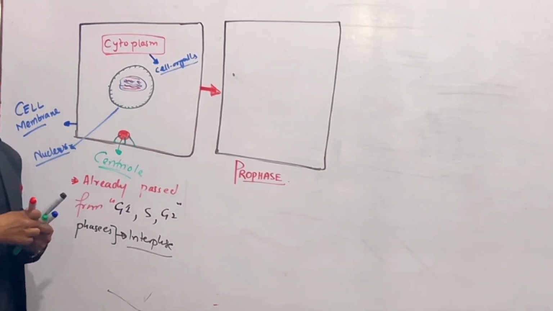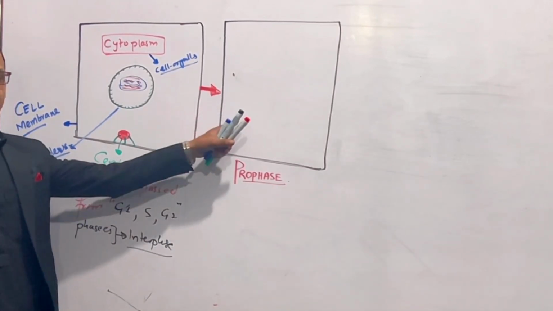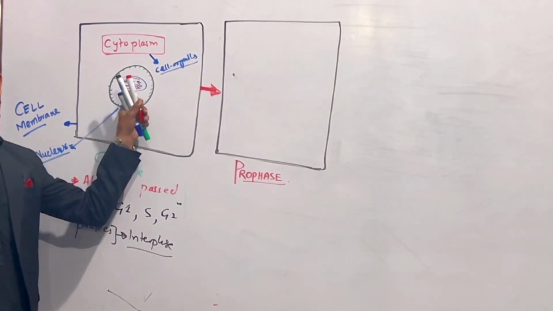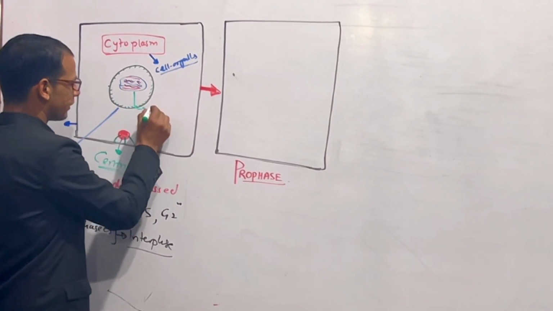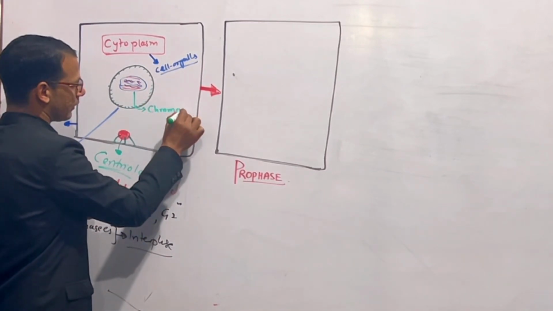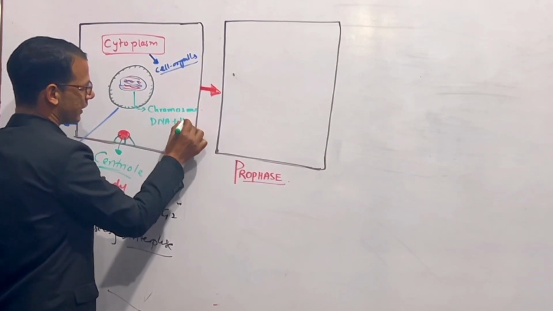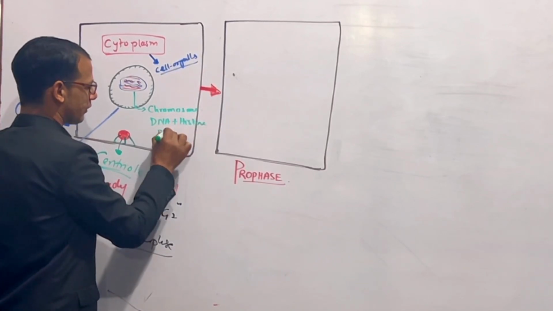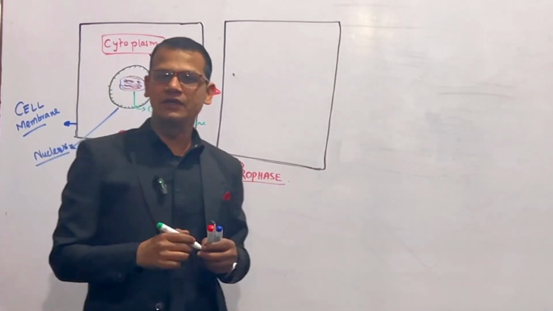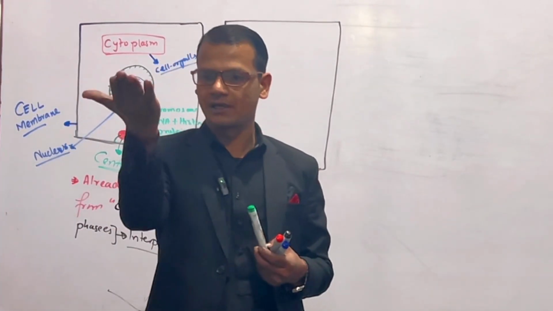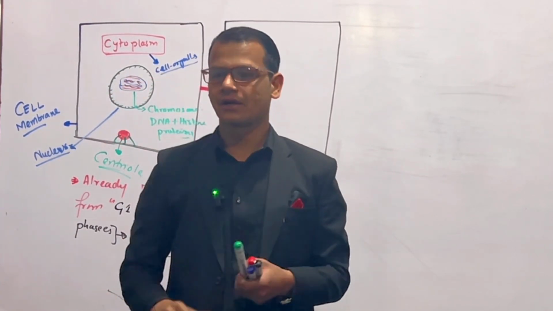Prophase, right? The first thing which takes place in prophase is the condensation of the euchromatin, because this euchromatin is actually chromosome, and chromosome is composed of DNA plus histone proteins. Before division, these chromosomes become visible in the cell, and this visibility is called condensation.